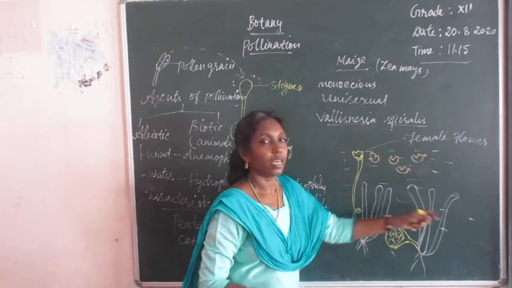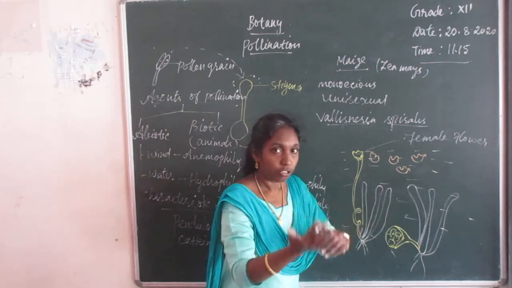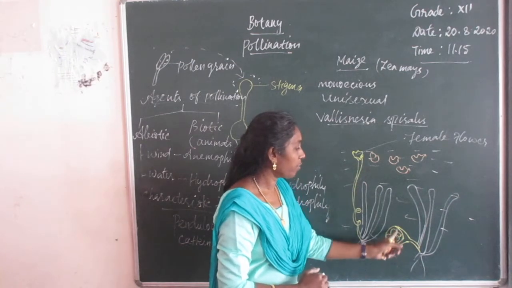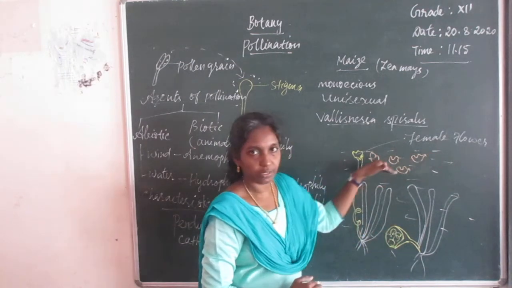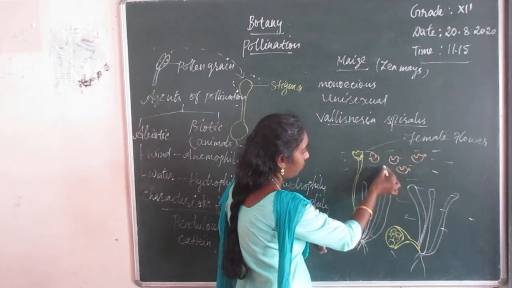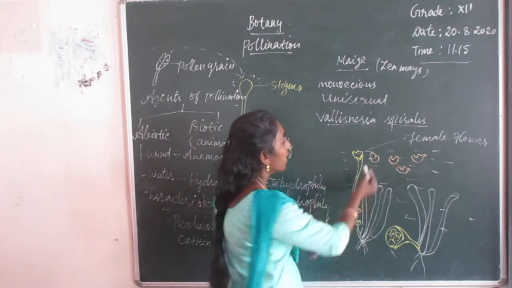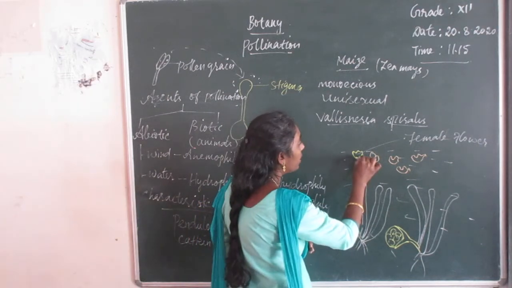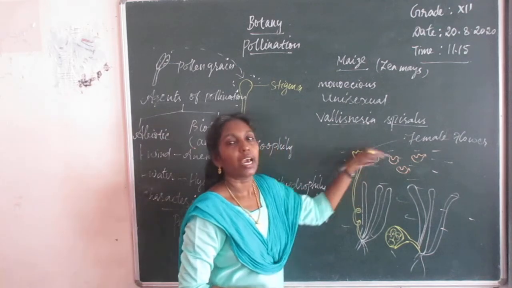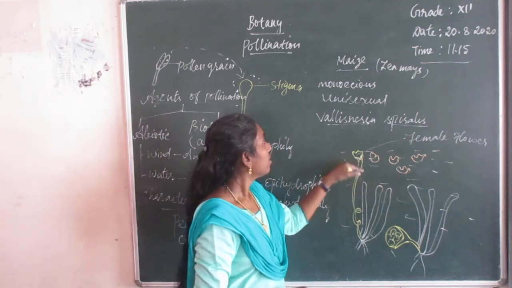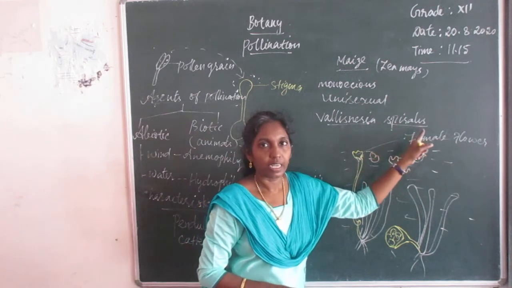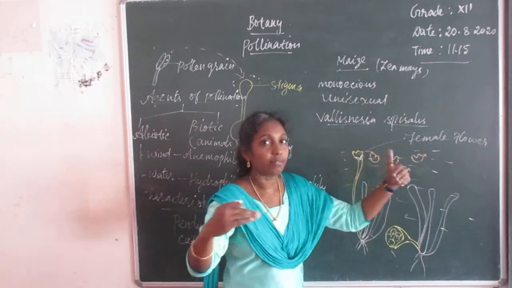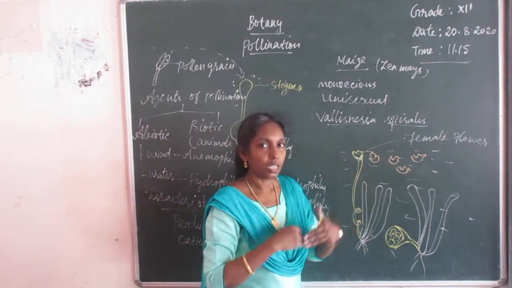The leaves are ribbon shaped. So these are dioecious, submerged water plants. This is the female flower, this is the male flower. Male flowers get detached and float on the surface of water. When the male flowers come in contact with the depression, they fall on the stigmatic region of the female flower and effective pollination takes place. This type is seen in Vallisneria spiralis, called epihydrophily. That means pollination takes place at the surface of the water.